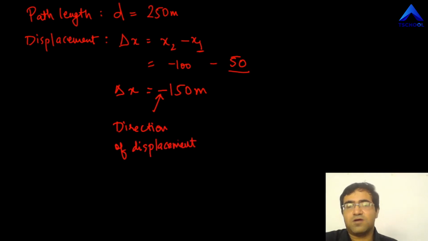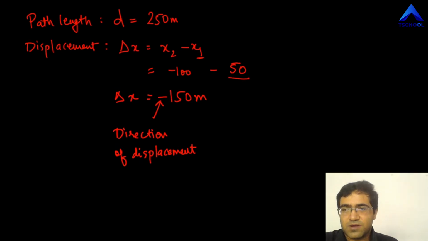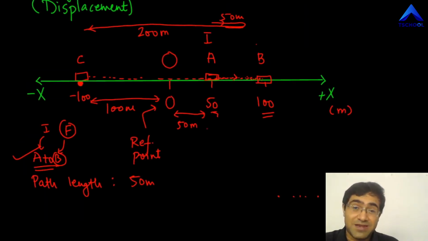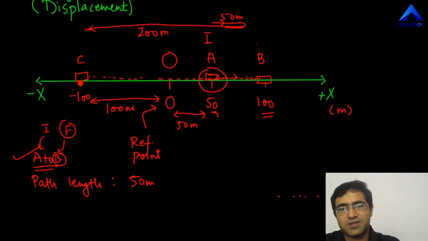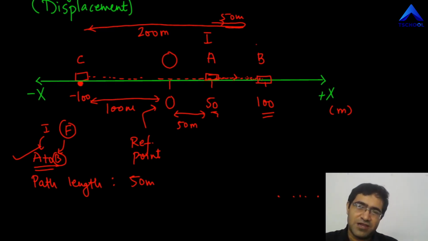Again, to clarify what I mean, you see that ultimately the ant has shifted from A to C. That is, it has been shifted towards the left hand side compared to where it was initially, at A. Compared to that, now it is at C, which is on the left hand side, and the minus sign is indicating that fact, that the ant has been shifted ultimately towards the left hand side compared to A.